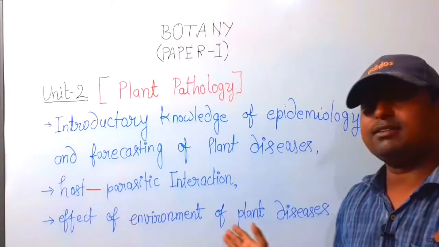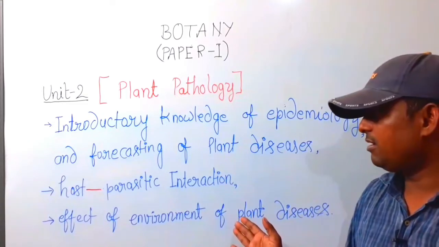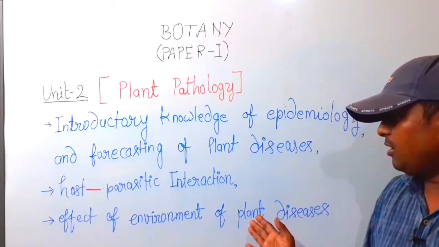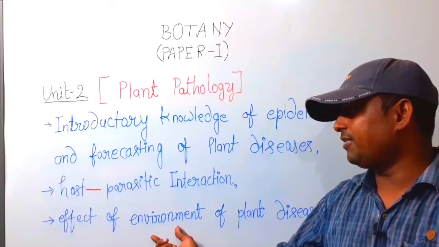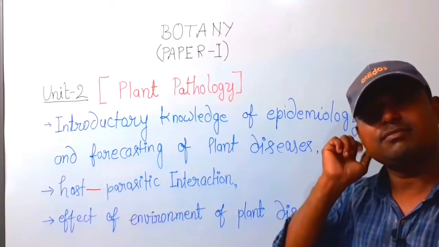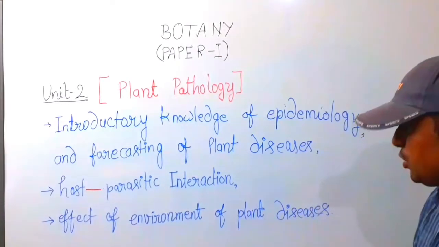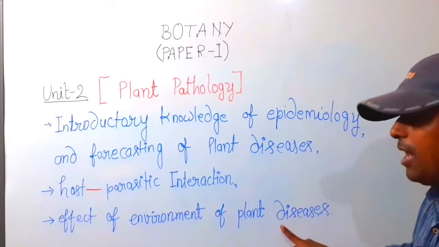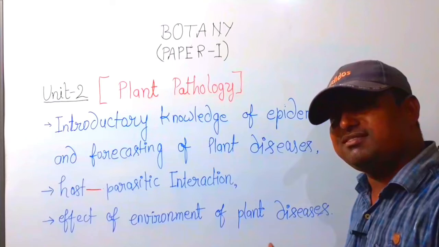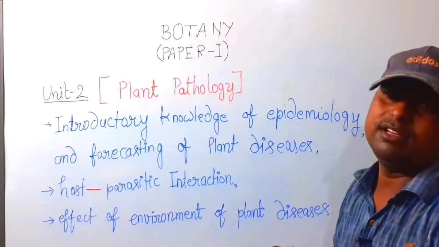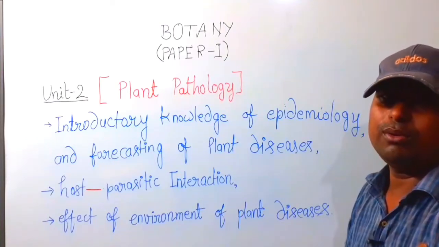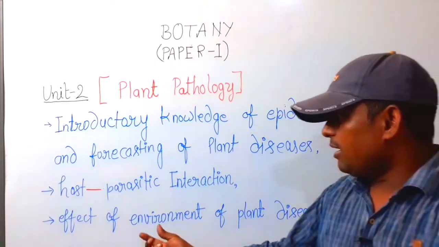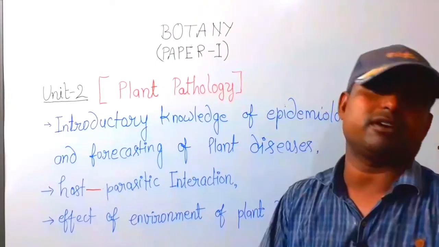It is clear from the topic that the environment is mostly affected by plant diseases. If the plant undergoes disease, the environment is mostly affected.